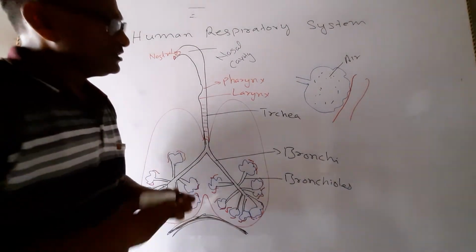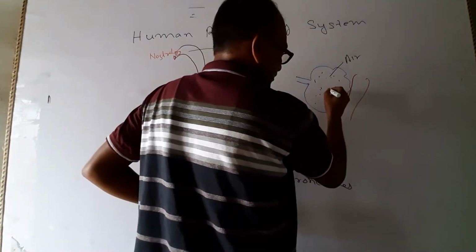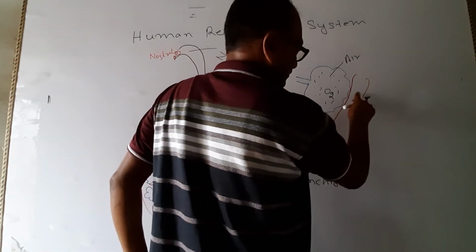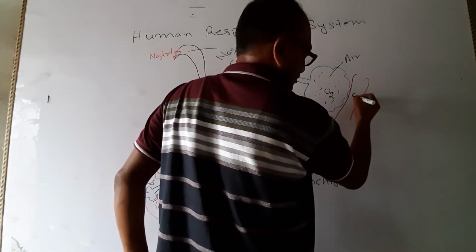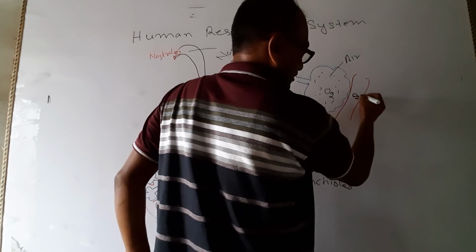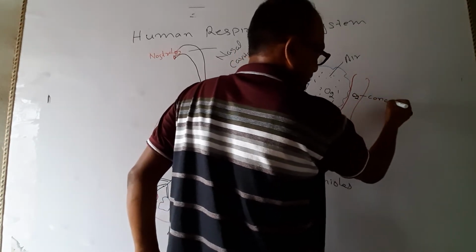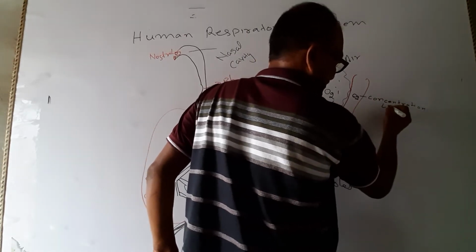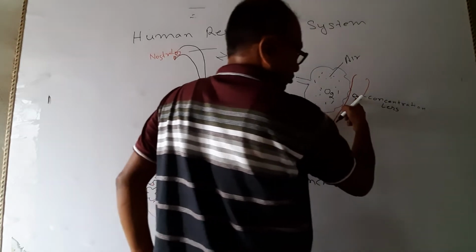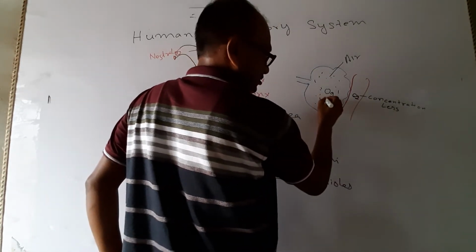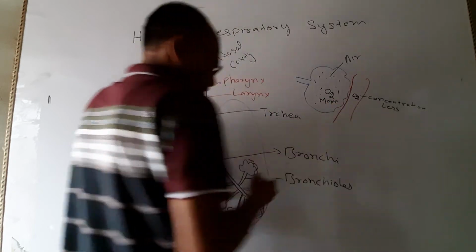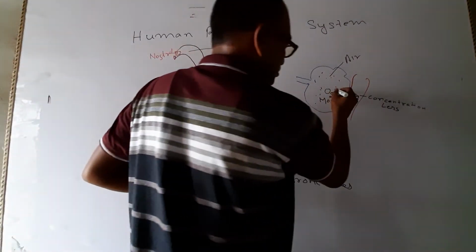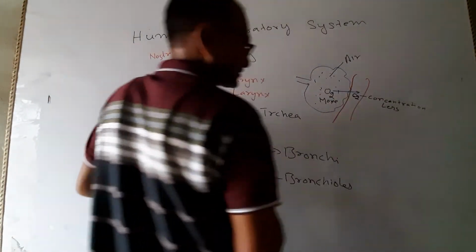Now see, in the alveolar sac the concentration of oxygen is more, and in the blood vessels the concentration of oxygen is less. So automatically, by the process of diffusion, this oxygen will be transferred into the blood.